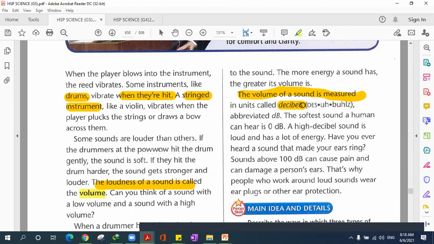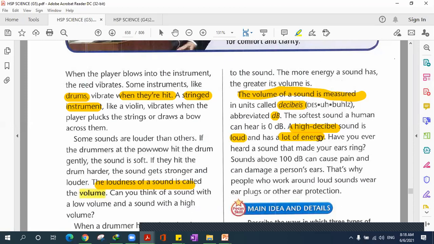Can you guys see the word? Decibels. So we can shorten it into dB, those two letters. When I say it's a high decibel sound, that means it's a loud sound. It's loud, okay? And as it's loud, it has lots of energy.